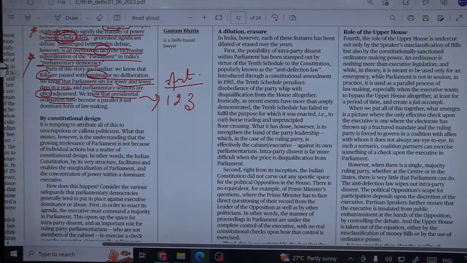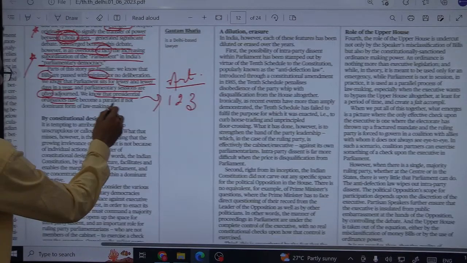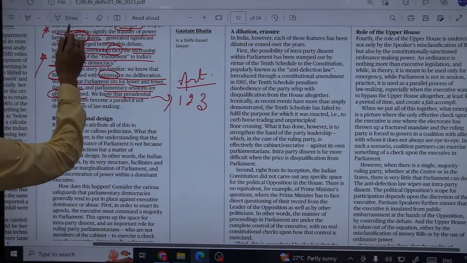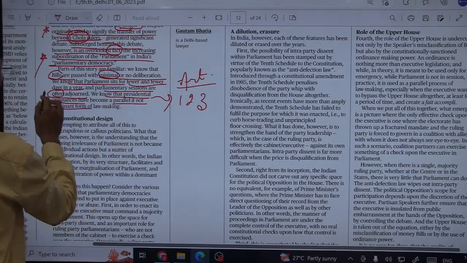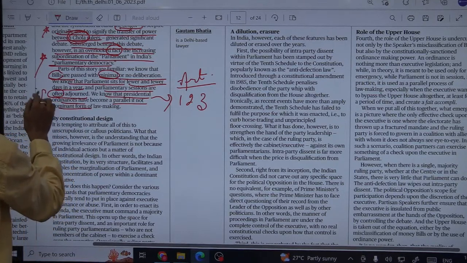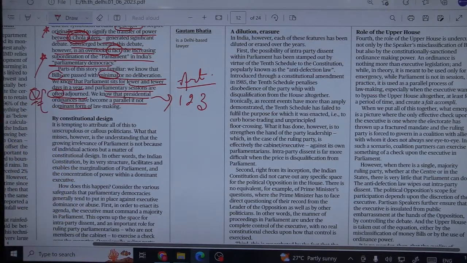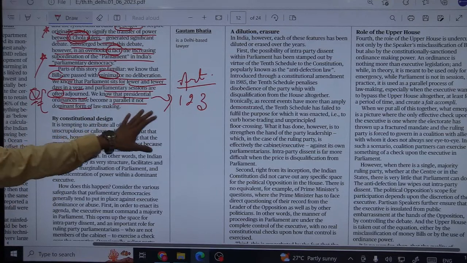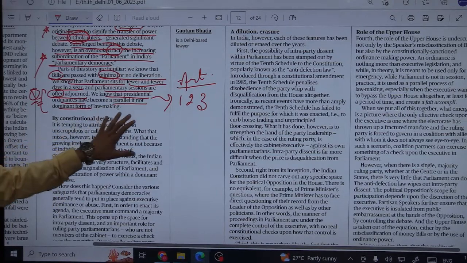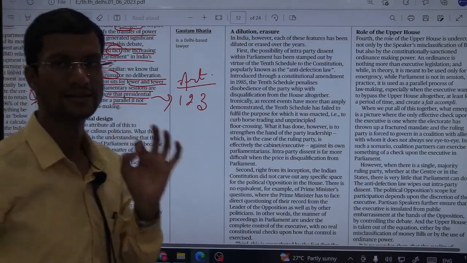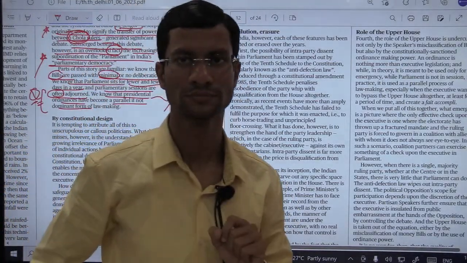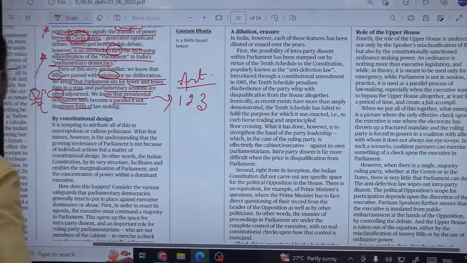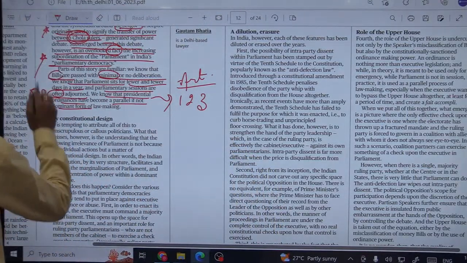So he is saying that ordinances have become parallel if not dominant. Now from here on, you can get the same framing of question: presidential ordinances have become a parallel if not dominant form of law making. Critically analyze this statement. This is how the questions are generally being formed. So from here onwards, you can find a question for GS.